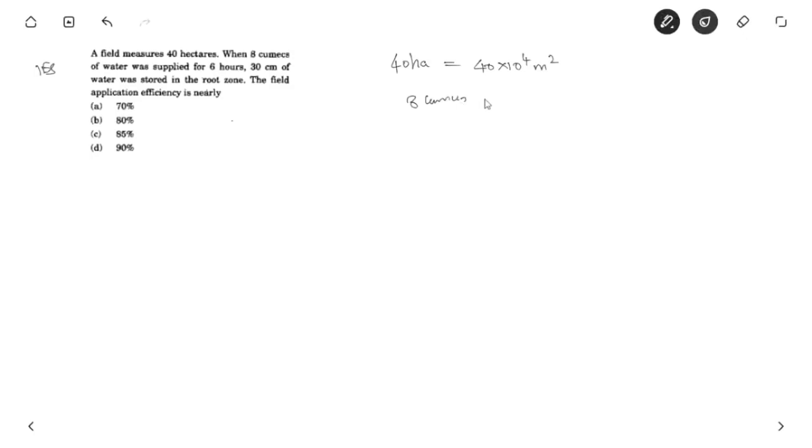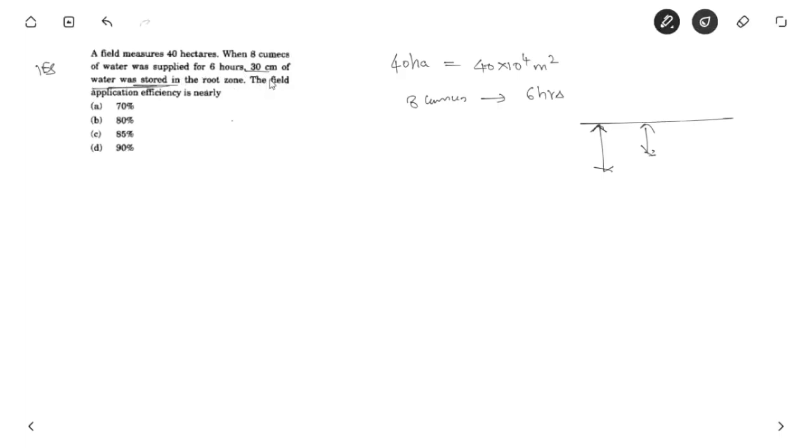So here 8 cubic meter per second of water was supplied for 6 hours, and only 30 centimeter of water was stored in the root zone. More water was supplied, but only 30 centimeter was stored in the root zone.